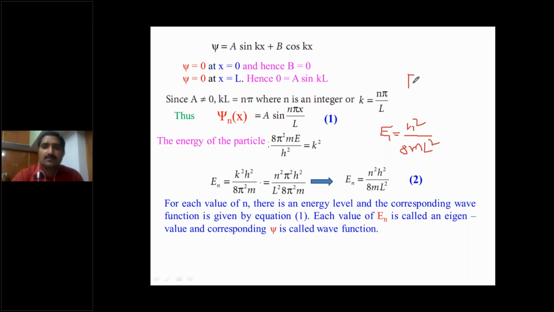E2 is equal to 4 h square by 8m l square. Since h square by 8m l square is equal to E1, E2 is equal to how much? 4E1. Similarly, E3 is equal to how much? 3 square, that means 9 E1.